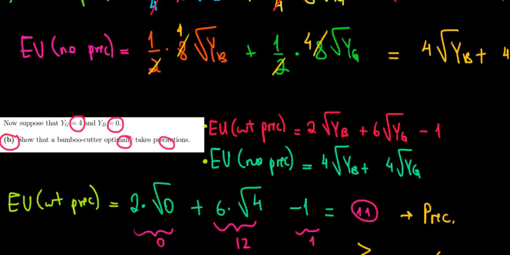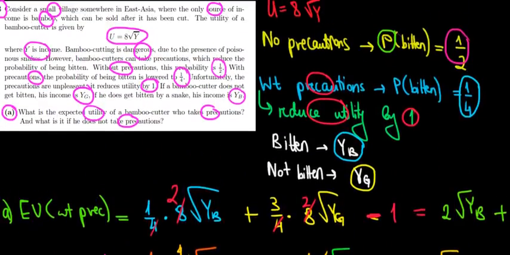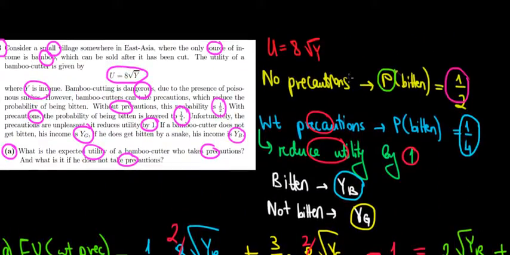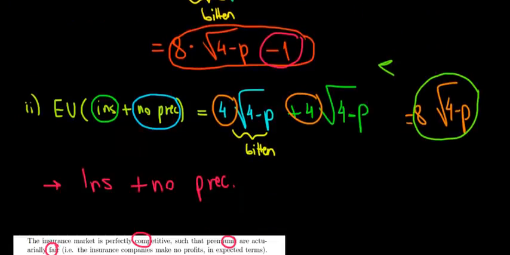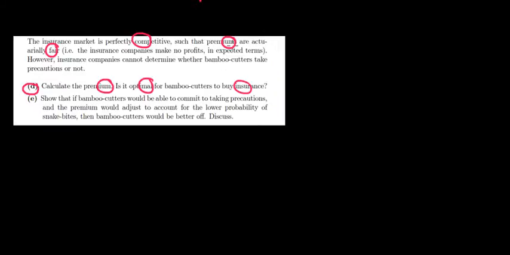We saw it in the beginning of the question, somewhere over here, that without taking precautions, the probability of being bitten is 1/2, meaning that the expected value, the premium, is going to be equal to the following. Over here, part D. The premium would be equal to 1/2 times the value of the loss, which would be 4. That's how much the insurance must compensate in case the guy gets bitten.